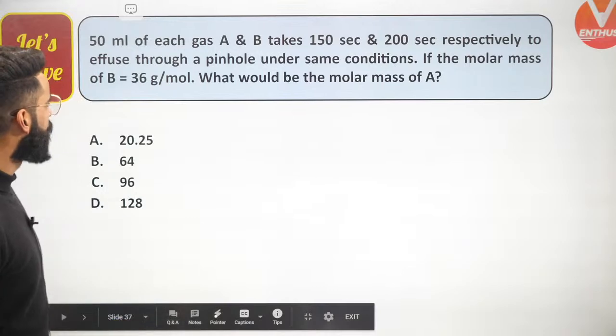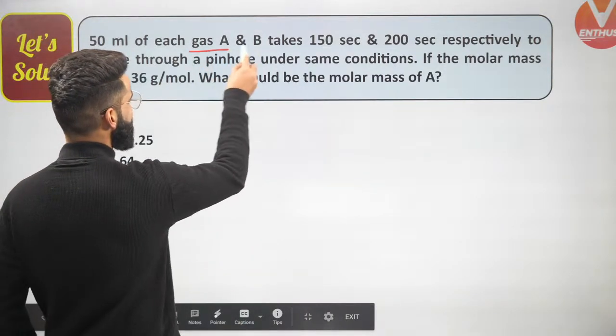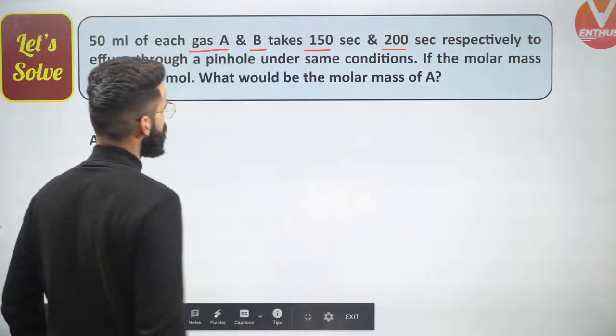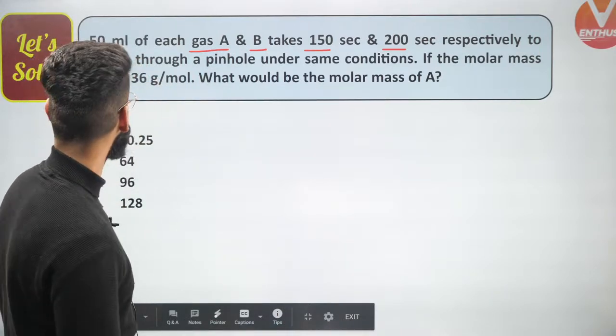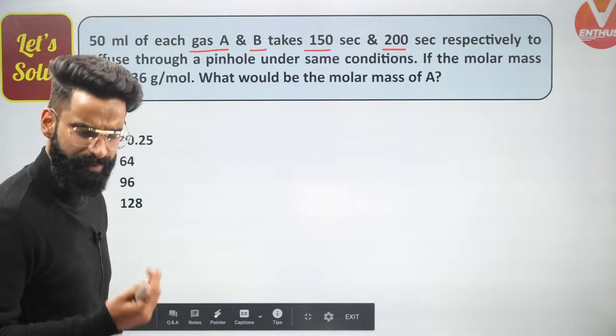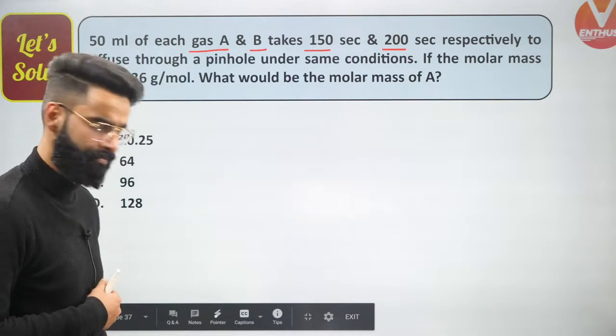Yes. Let's move on to one more question, guys. 50 ml each of gas A and B takes 150 and 200 seconds respectively to effuse through a pinhole under similar conditions. If the molar mass of B is 36 grams per mole, what will be the molar mass of A? People, this is a simple question based on Graham's law of diffusion, if you remember.